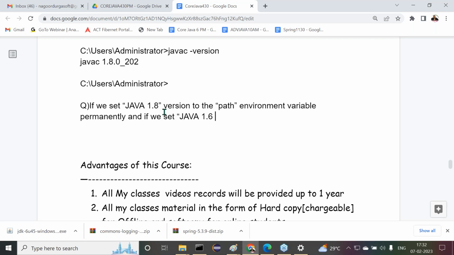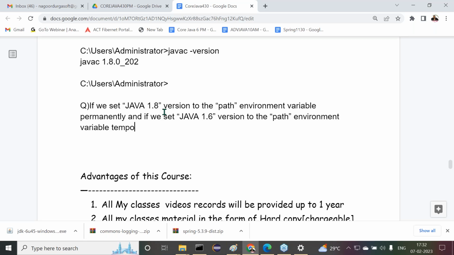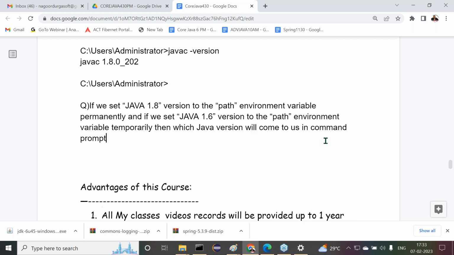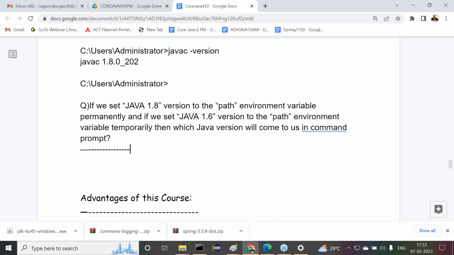And if we set Java 1.6 version to the path environment variable temporarily. Permanently which version there? 1.8. Temporarily which version there? 1.6. Then which Java version will come to us? Then which Java version will come to us in command prompt? Which Java version will come to us in command prompt here?